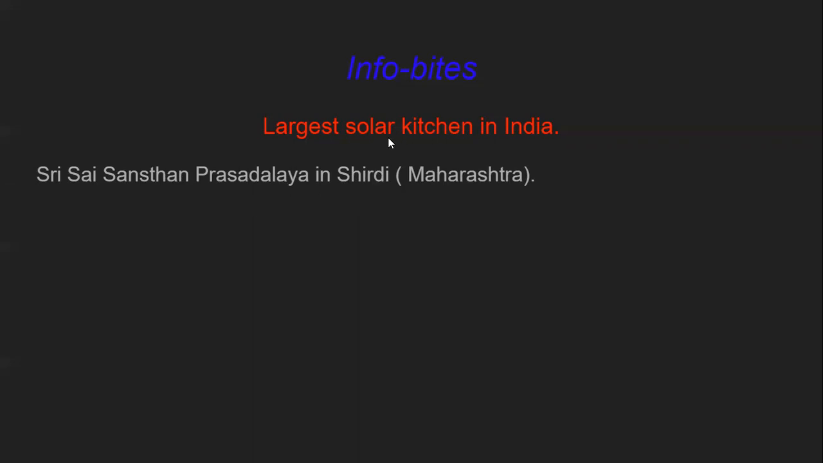That solar kitchen is pollution free, no pollution is there, and at that place 40,000 meals are prepared every day with the help of this solar kitchen. So where is the largest solar kitchen in India? That is at Shirdi, Maharashtra. They are making 40,000 meals every day with the help of this solar kitchen.